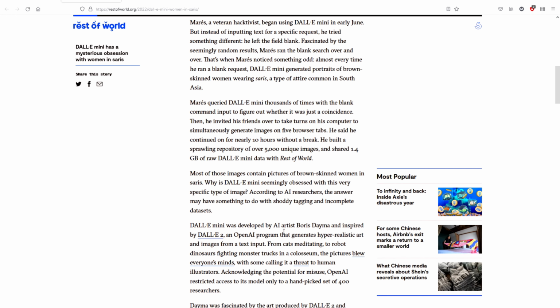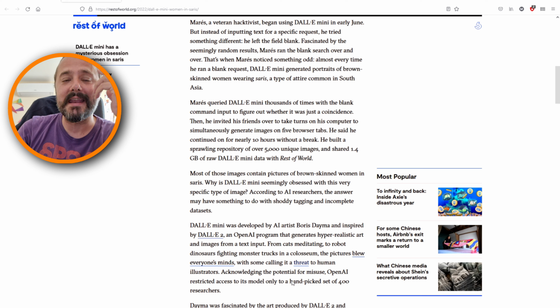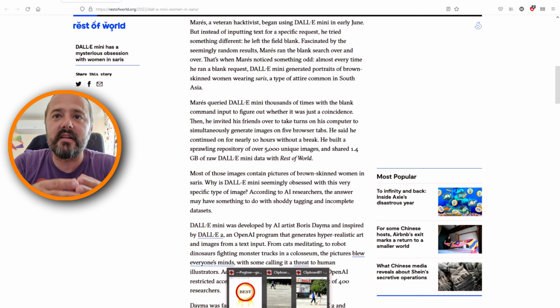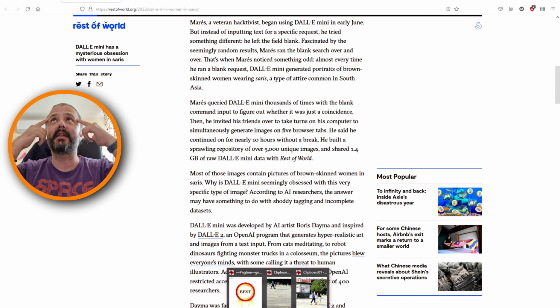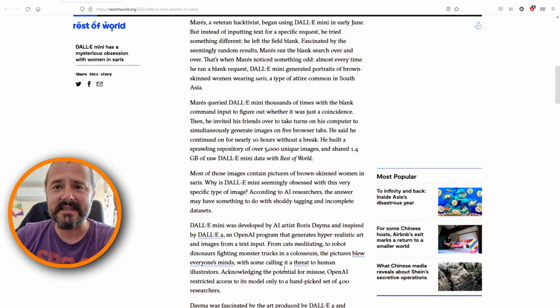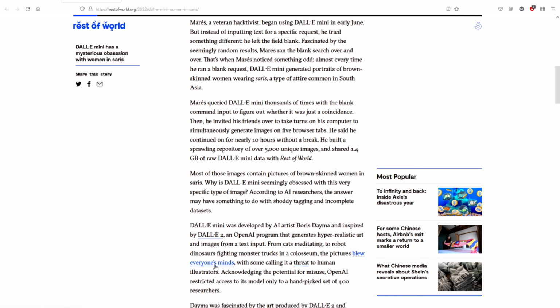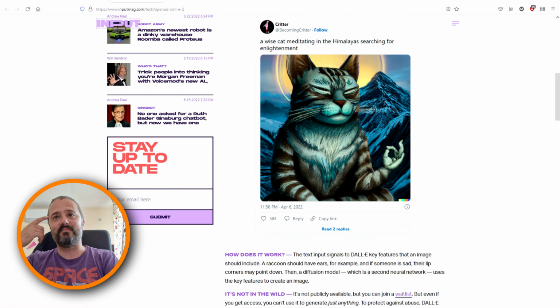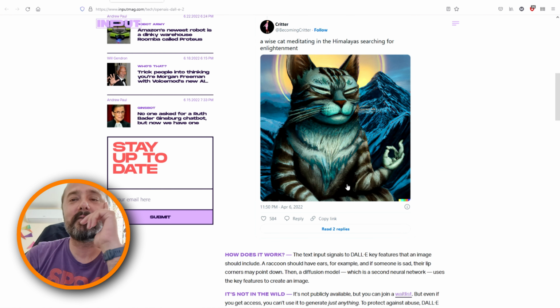So Dall E Mini was developed by the AI artist Boris Dayma and inspired by Dall E 2, which is an OpenAI program that generates hyper-realistic art and images from a text input. Crazy. From cats meditating to robot dinosaurs fighting monster trucks in a coliseum, the pictures blew everyone's minds. Look at this wise cat in the Himalayas searching for a llama. Boom, it's just blowing my mind, guys.